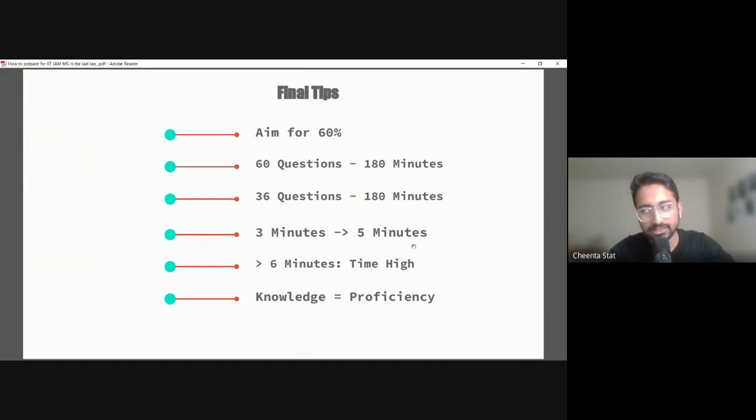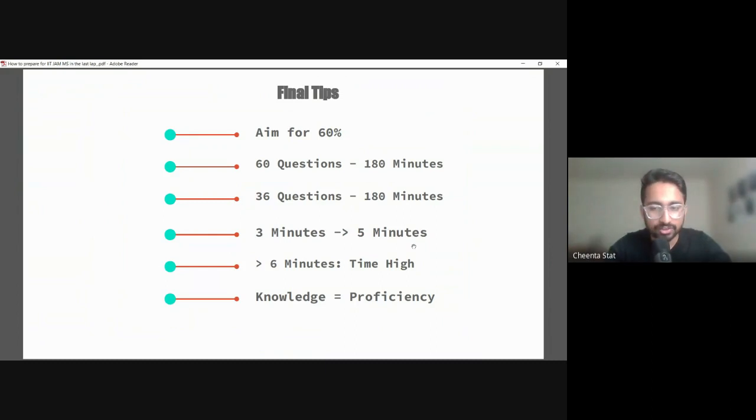So whenever you're practicing, make sure you solve every problem in the mock test. Don't waste more than 3 to 5 minutes on average. On average is very important, because some questions you will do in 1 minute, and other questions you will do in 5 minutes, 6 minutes, 7 minutes.